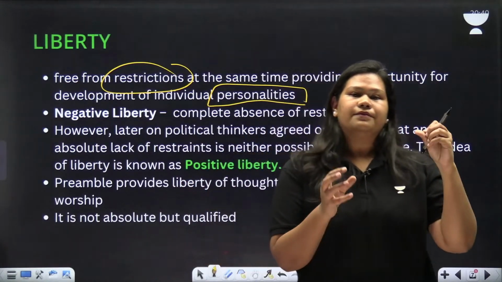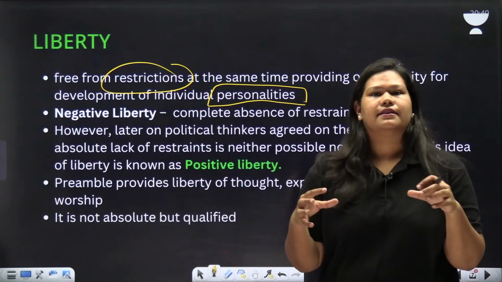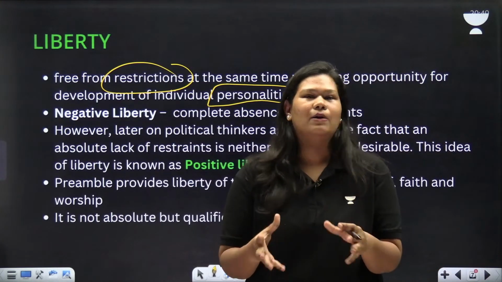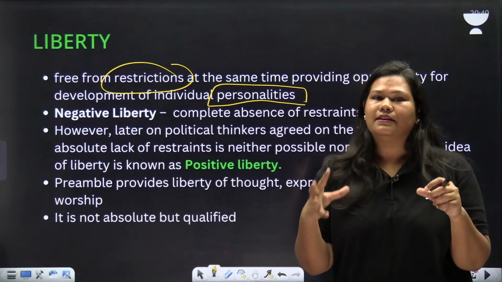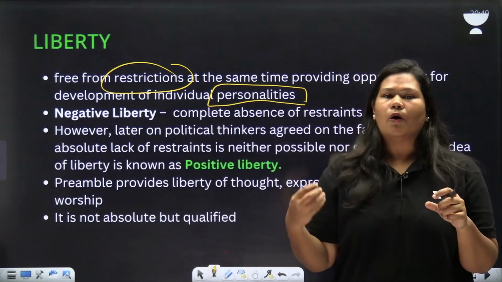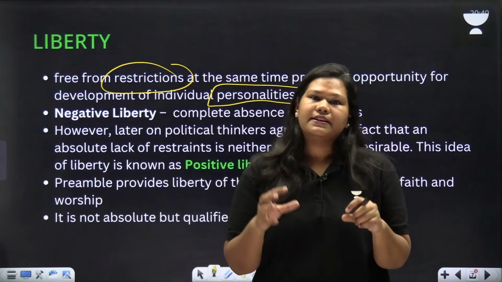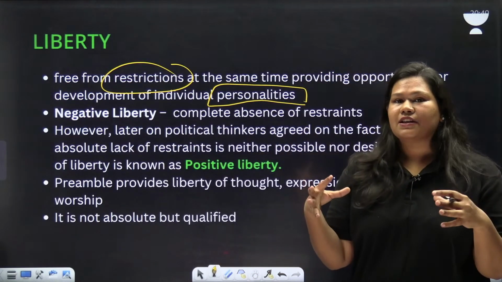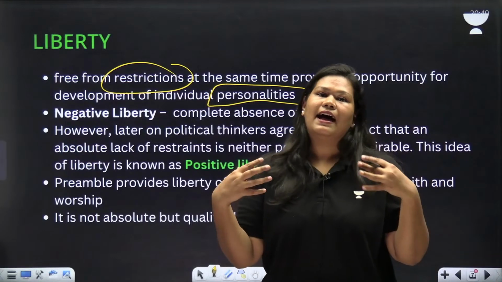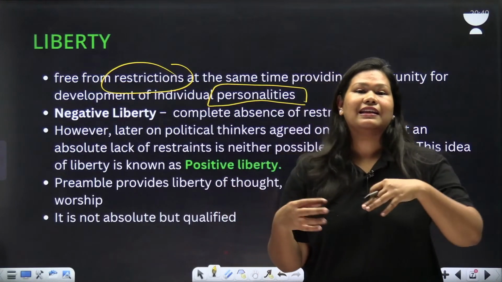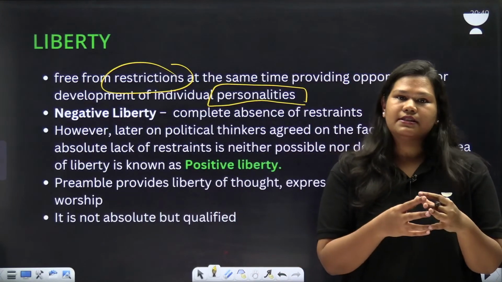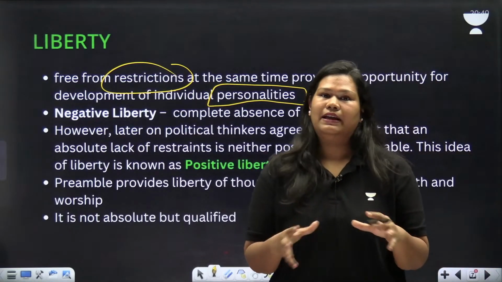On the other hand, the political analysts and thinkers realized that we don't want this type of liberty because it is derogatory or it has its own problem and it is undesirable. The reason for it is, for instance, if someone has absolute liberty, that means this person can kill someone also. So this is not the sort of freedom that we are expecting.